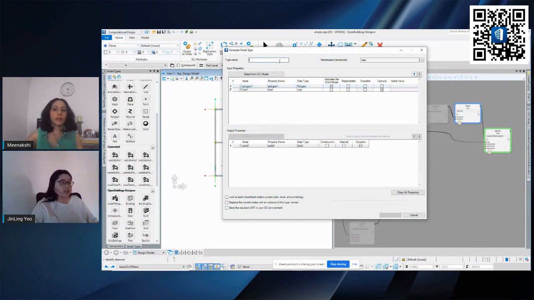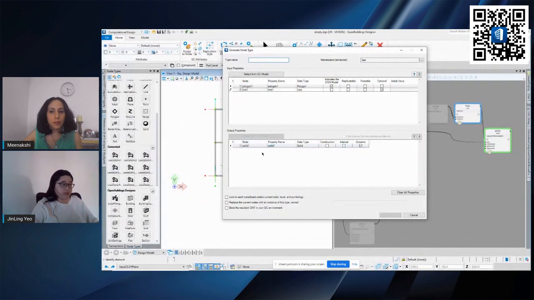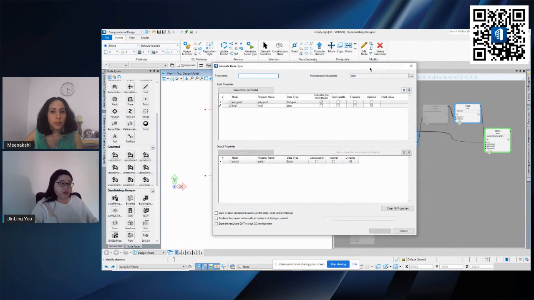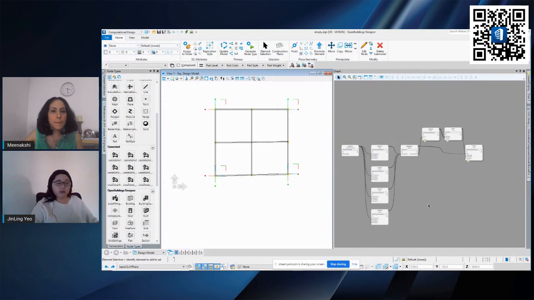Okay, so once all this is done, just give a name to your node, click OK, and automatically it will start generating this. You should be able to see it under the generated category back in your node type. So basically this is how you can easily create the panels or any facade that you want in Generative Components. Put it into a generated node type so that you can bring this over to a new DGN which has your model or your building in it, and easily place this instead of creating this long script again in a separate DGN which has your building in it. Yep. I hope that answers that question.